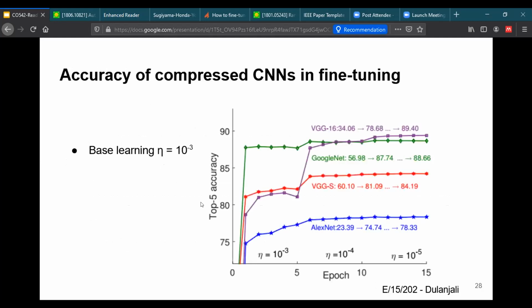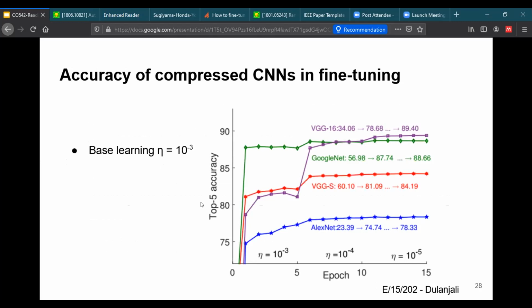As shown in the graph, they have recovered the dropped accuracy by using fine-tuning with the ImageNet dataset. It can be observed in this graph that the accuracy is recovered quickly in the first epoch. But they needed more than 10 epochs to get much closer to the original accuracy.